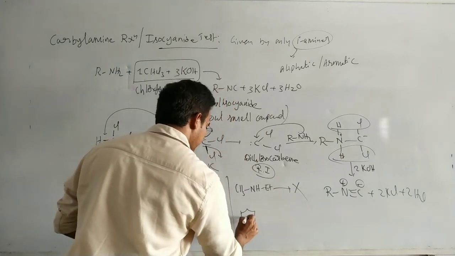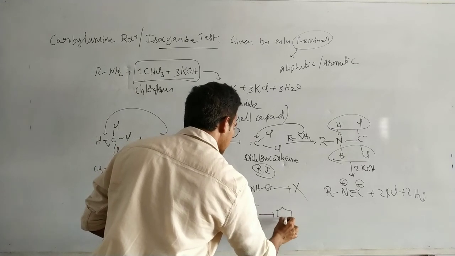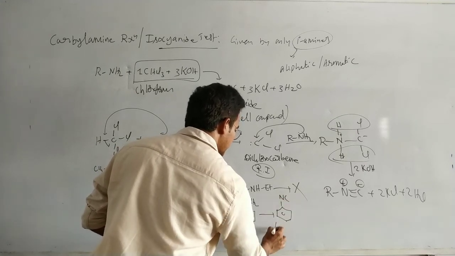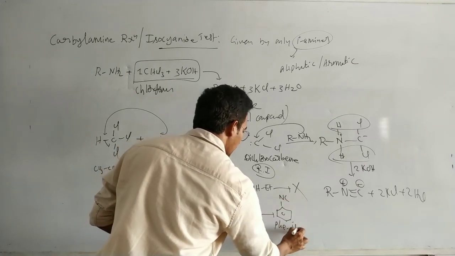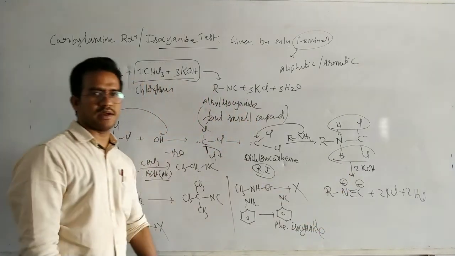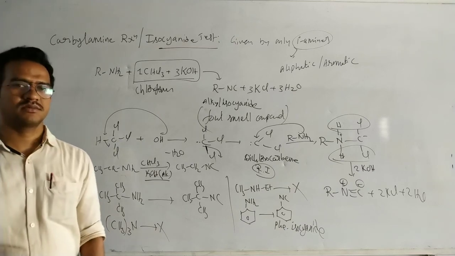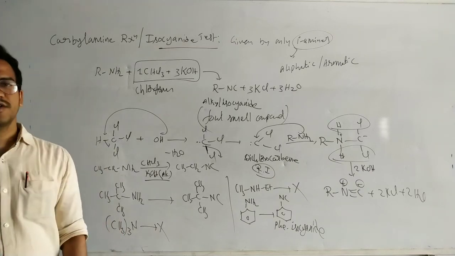Now aniline is a primary amine, and it gives a positive test. The product is phenyl isocyanide. So that is about the carbylamine test, carbylamine reaction, or isocyanide test.